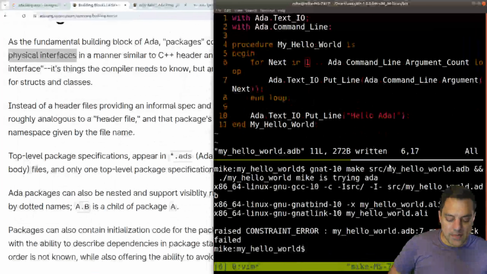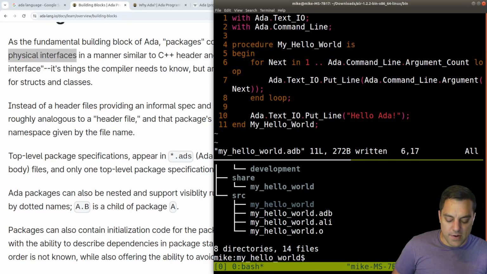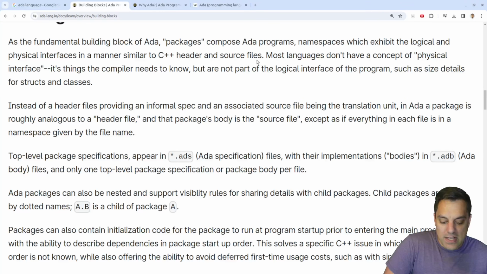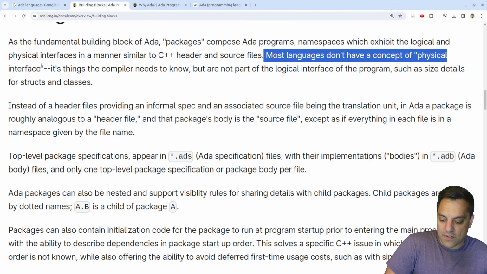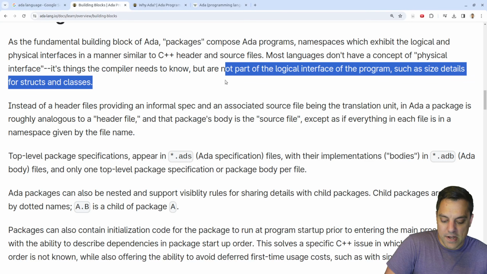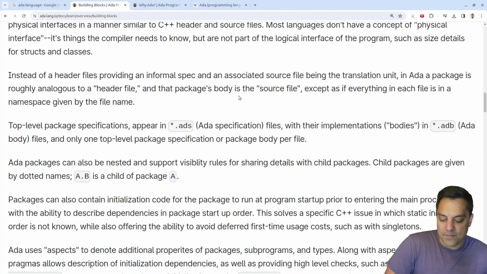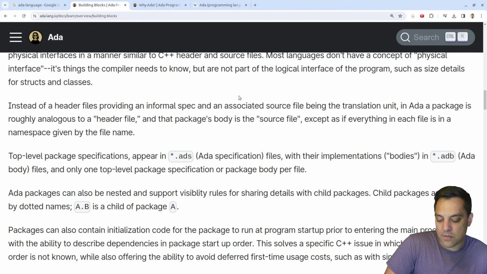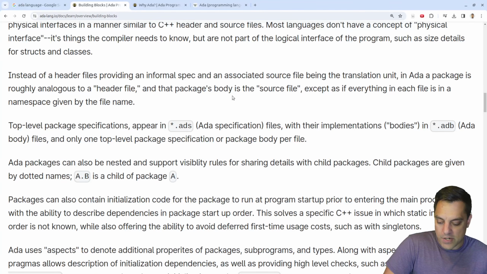You know, even just looking at something like this source directory here, if I run tree, thinking about this actual physical structure and how things are organized and how that often matches the package system, I think that's actually, I mean, you don't want a project that just has source files all over the place. I know most of us don't intend on doing it, but projects grow large, they grow out of control. You know, different people have different ideas of what is organized. So, yeah, most languages don't have a concept of a physical interface. It's just the things the compiler needs to know, but I think it's kind of nice. And good programmers in languages where you don't have that will talk about it. And it's just another thing to think about. So I don't mind having a constraint for those projects.